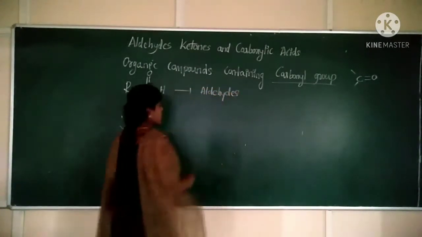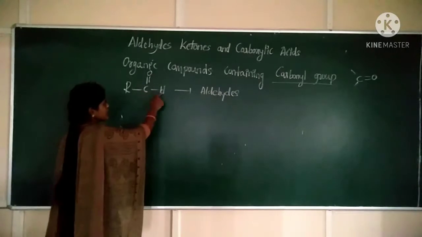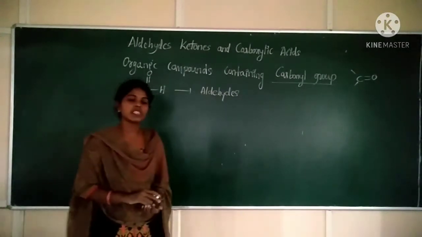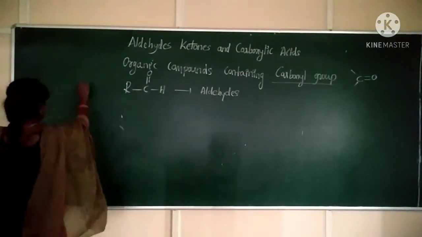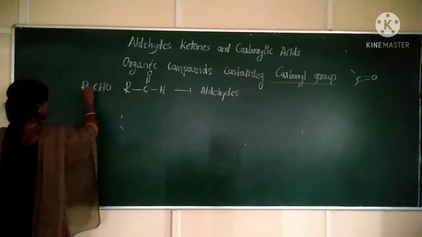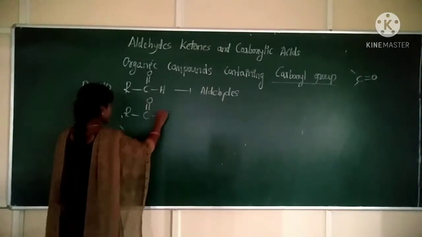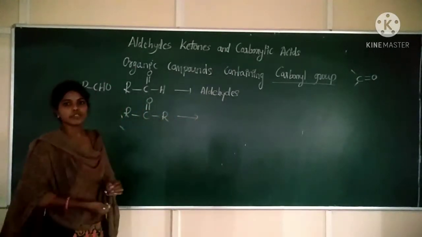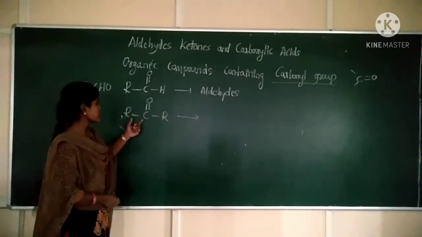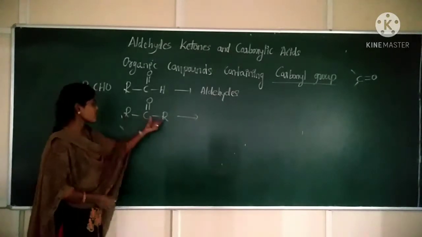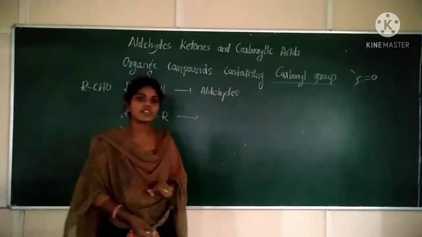Okay. Aldehydes are organic compounds containing the carbonyl group, where one valency of the carbon is satisfied by a hydrogen atom. Those are said to be aldehydes. What is the general formula? We write it as RCHO. Next, ketones are nothing but RCOR. Ketones are the organic compounds where the two valencies of a carbon are satisfied by two alkyl groups. If either side of the carbon is substituted by an alkyl group, those are said to be ketones.